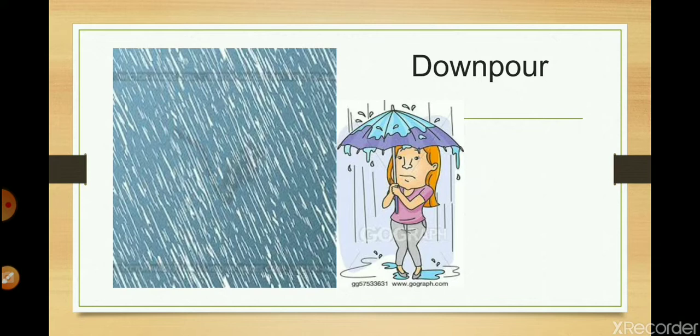Okay, so when it is raining lightly, you will say it is drizzling. We will not say it is raining. Raining lightly means that even if you go out, you don't become completely wet. It is raining, but you can do without an umbrella. But when downpour is there, you have to have an umbrella, you have to have a raincoat, otherwise you will become completely wet.